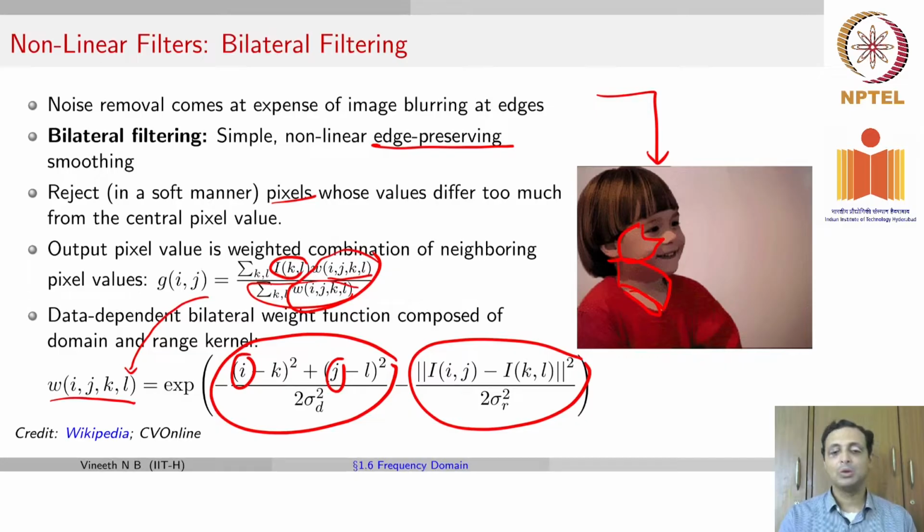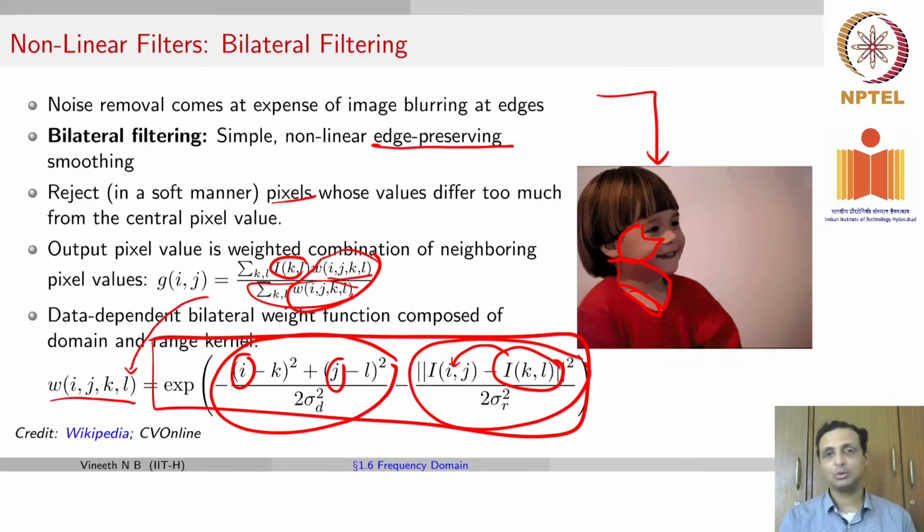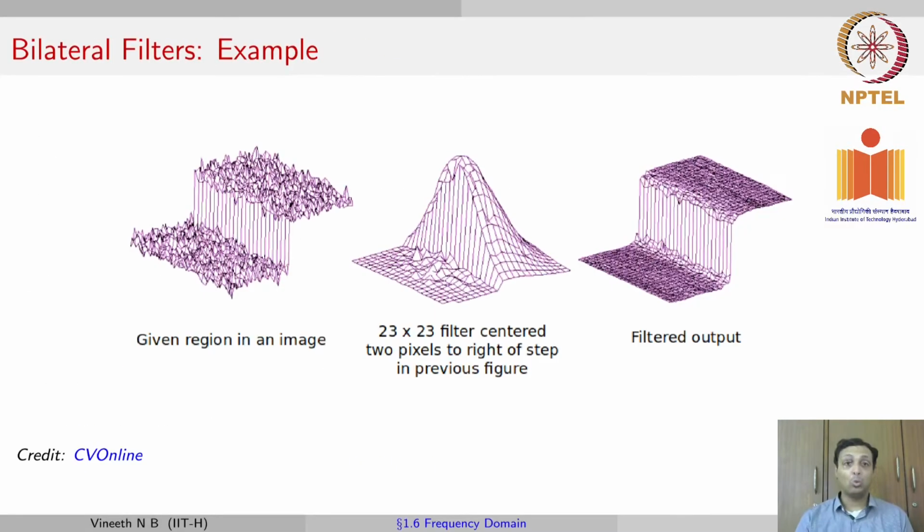And how do we change? We say that if an image pixel at KL, which is one of those locations in the neighborhood around ij, is going to be very far from the intensity value at ij, at the central pixel, you want to weight that lesser. So even if a pixel is an immediate neighbor of that central pixel that you're evaluating at, if it had an intensity that was very different from that central pixel, you're going to weight that lesser. That's what this function does, and we call this bilateral because you're doing it along the coordinates as well as along intensities. Why does this work?